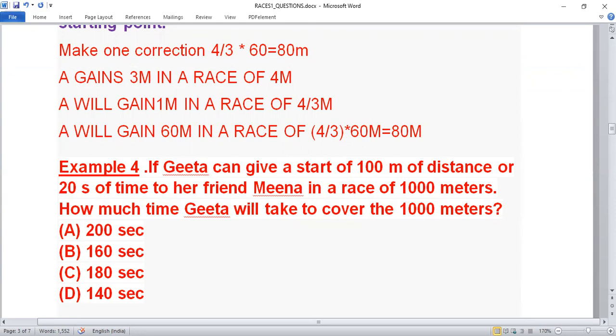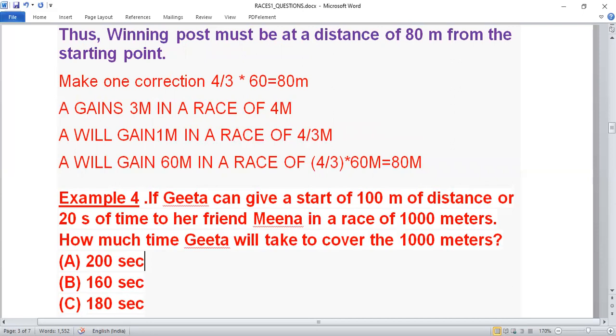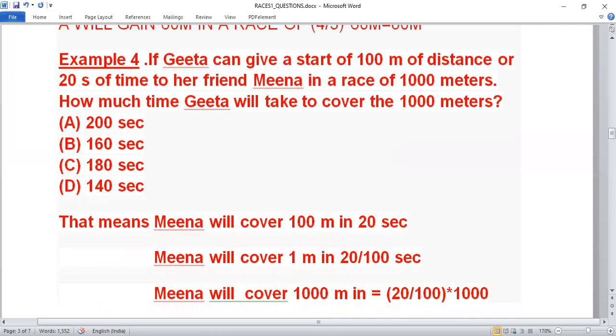Okay, sir. This thing we have to figure out ourselves from the above statement. Otherwise, we won't be able to solve this question because they have not given us speed. We have to solve this question without taking speed into consideration. We have to solve this question by understanding only this line, 100 meter of distance.